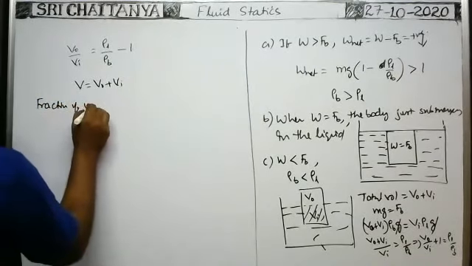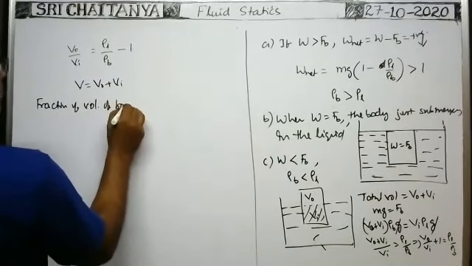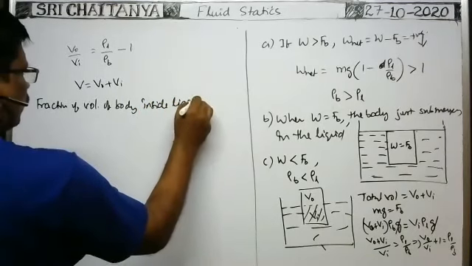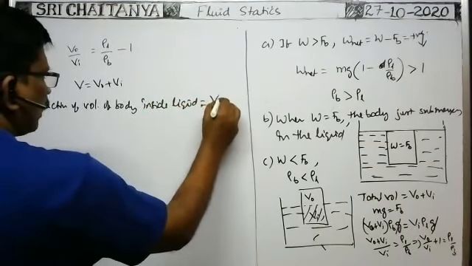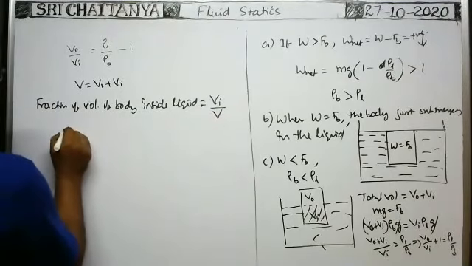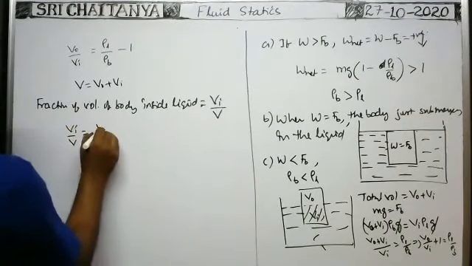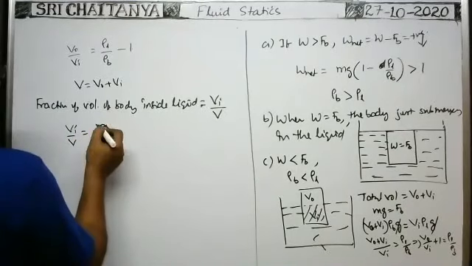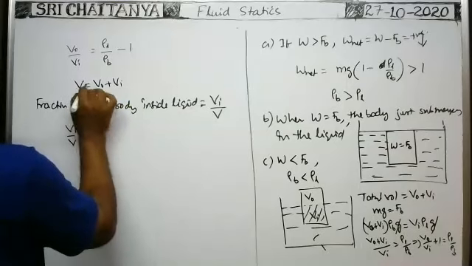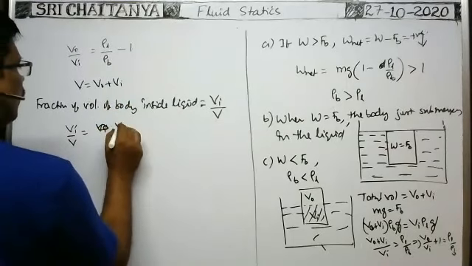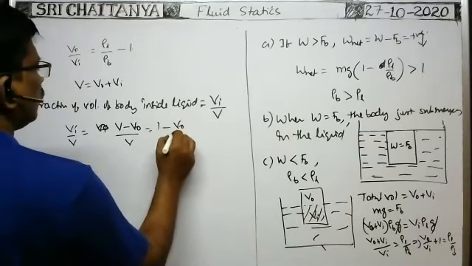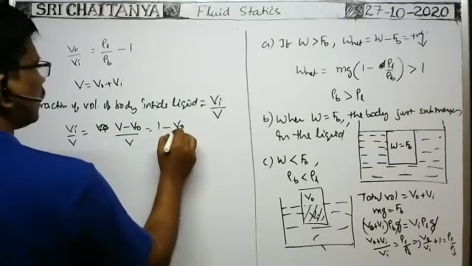Fraction of volume of the body inside the liquid is equal to volume of the body inside the liquid by total volume of the body. So that implies Vi by V. Here Vi means V minus V naught, so V minus V naught by V, that is equal to 1 minus V naught by V.